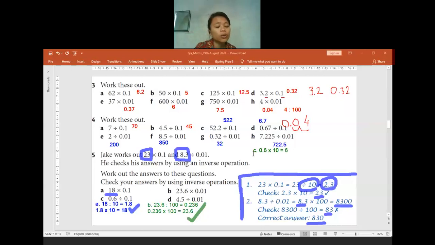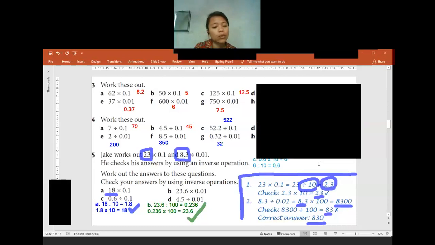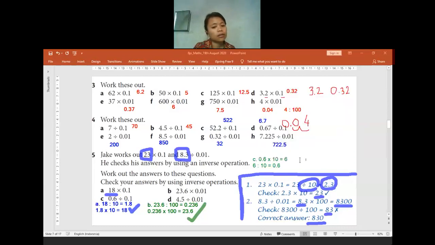Now we need to check using inverse. So 6 divided by 10, the answer it will be equals to 0.6. 0.6 is already the same as the question. So it means the answer 6 on the question C is already correct. Is there anyone who has any question? No? Okay. If no one has any question, I will move to the question D.